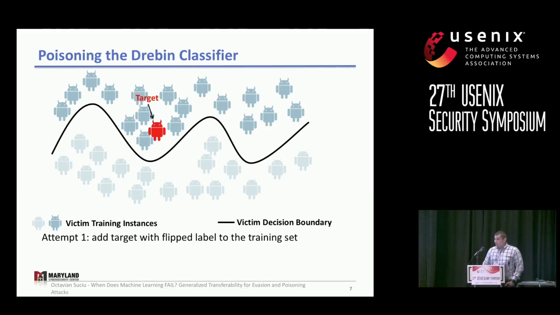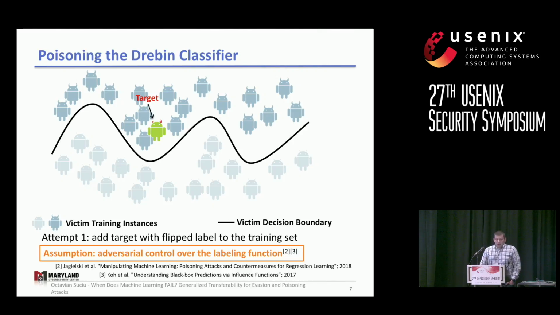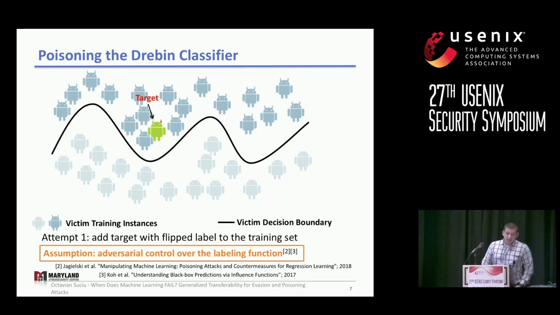But let's look at a data poisoning attack on our Drebin classifier. So again, we have the testing time target, and we want it misclassified. So the attacker, if they are able to modify the training set, they might easily just insert the target with the flipped label into the training set, so that at test time, when the instance is seen by the victim, it will be misclassified as benign.